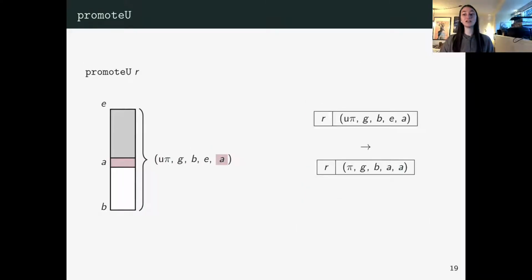And finally, promote U just takes as input a capability, and it promotes a capability to its pi counterpart, its non-U counterpart. But it must do so for the initialized part only, since that's the part we are allowed to read. So as a result, we get a non-U capability with permission pi, but now with range BA. And this is sound because we can read exactly the same part that we could before.